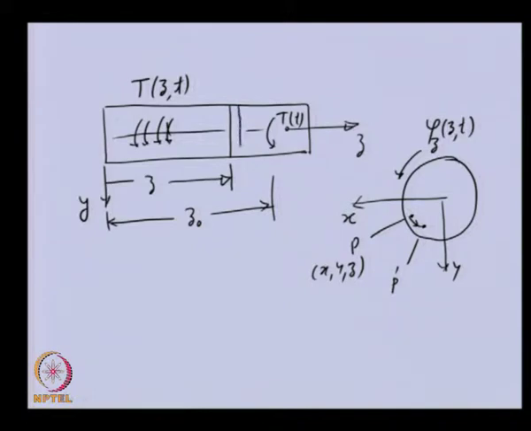Now if we want to analyze the torque balance for a particular shaft segment, let us say we are taking a very small shaft segment having thickness dz, and we want to draw the free body diagram of that to obtain its equation of motion. Let us take this particular shaft segment, whose thickness is dz, and once we have taken it out from the shaft, the reaction torques will be acting on both sides of this particular plane.